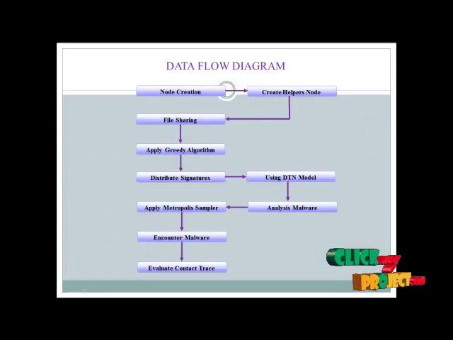Now the flow of the process. Initially create the node, and based on the node creation we can create the helper node, and then file sharing. The file sharing is applied to the greedy algorithm to find the optimized path between the source and destination. Based on this, distributed signatures are spread to the helper nodes using the DTN model, that is, distributed transaction node. Then analyze malware using the distributed signatures and apply the Metropolis sampler, which means a combination with each other. Then find out the malware and encounter it.